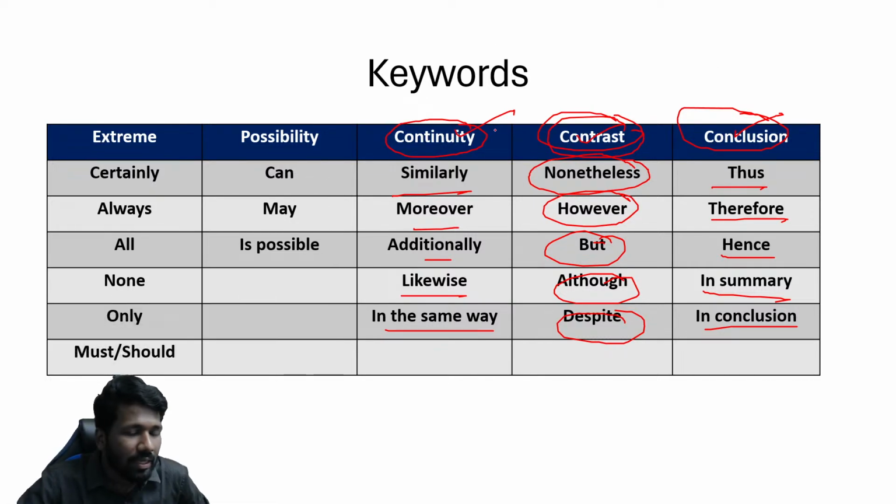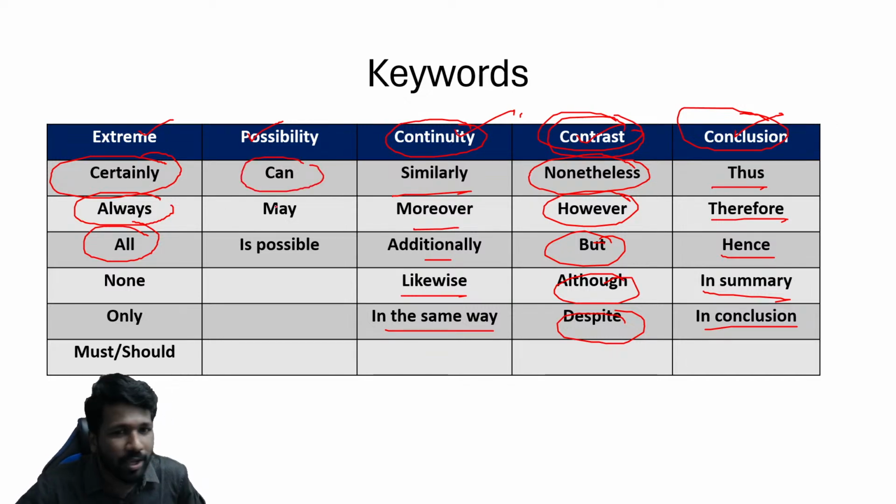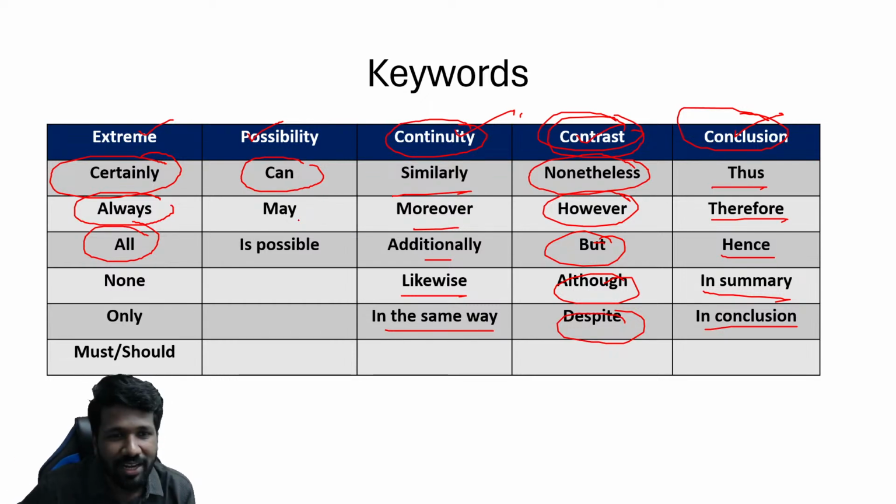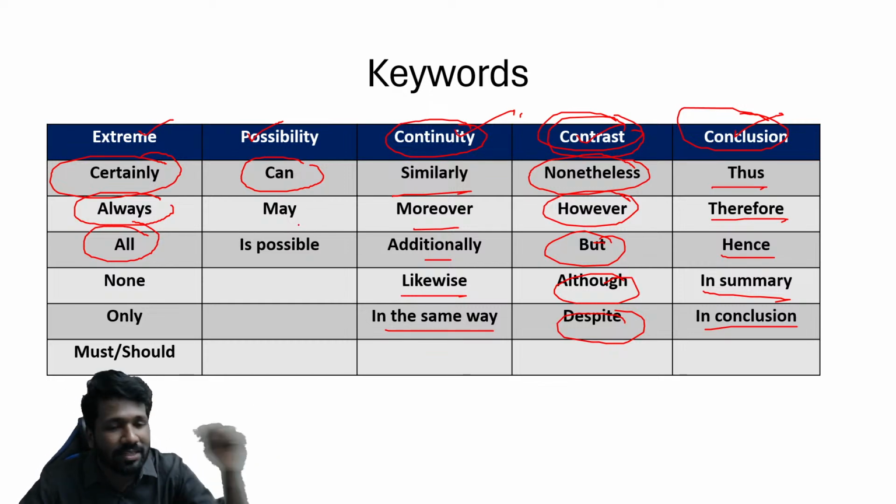And also, extreme words and possibility words, these are also important. Many a times, when extreme words are there in the options, those options have less chance to happen. I only say less chance. I'm not saying it is impossible, but it has less chance. But possibility words, again, that also cannot be generalized. It does not mean that if there is a possibility word, it should always be correct. But possibility words many a times have a better chance than extreme words.